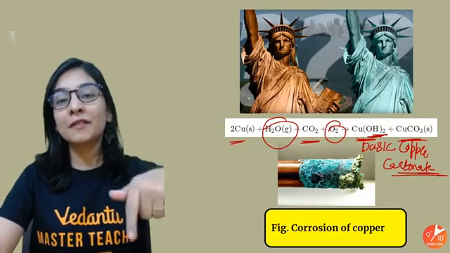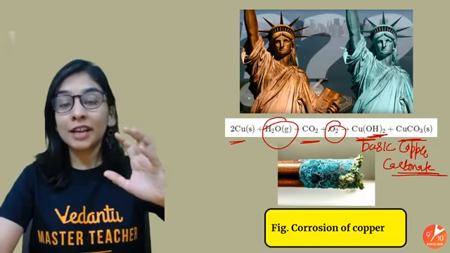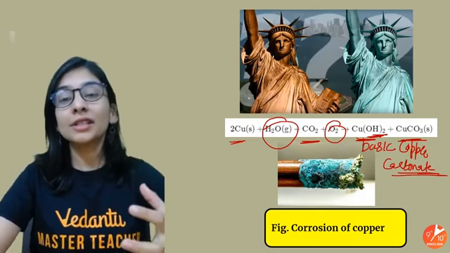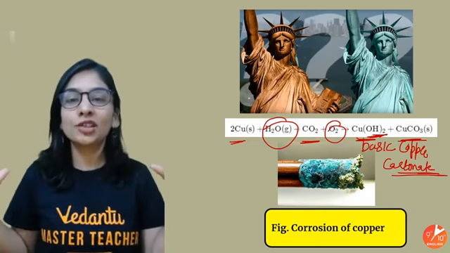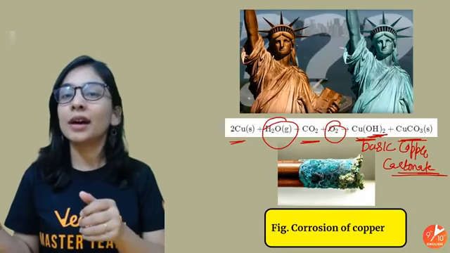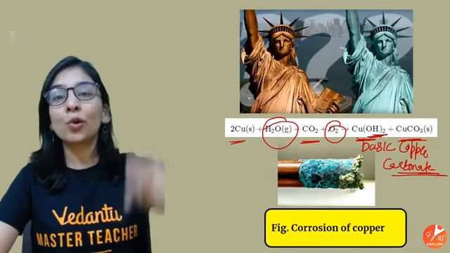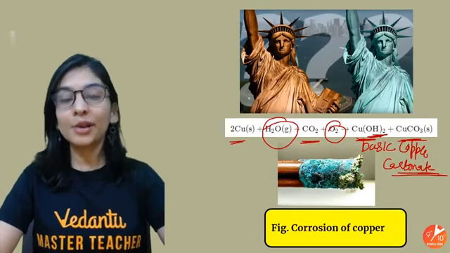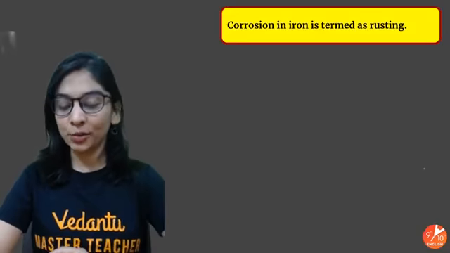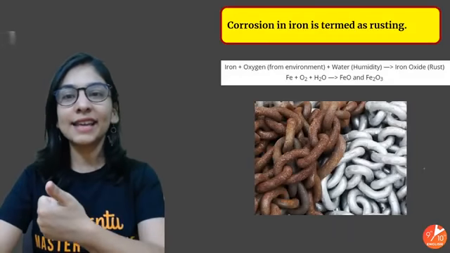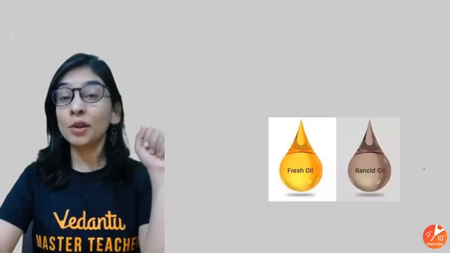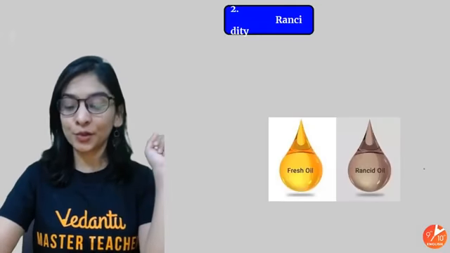Do let me know, your silver also gets corroded when hydrogen sulfide gas, the one that comes out of sewage, affects it and gives a set of products. So what will be the product when your silver reacts with hydrogen sulfide? Okay, do let me know your answer, students. I hope this is pretty much clear. There is no denying that. And do let me know what prevention methods we can use for the same.